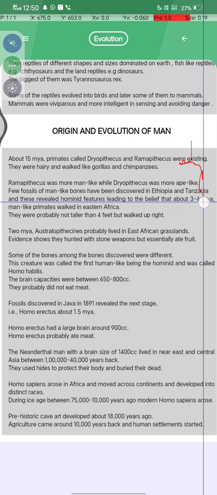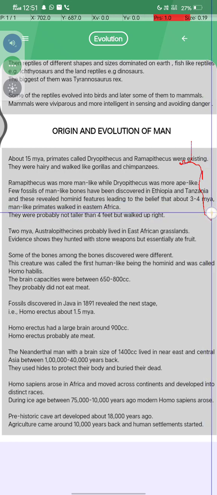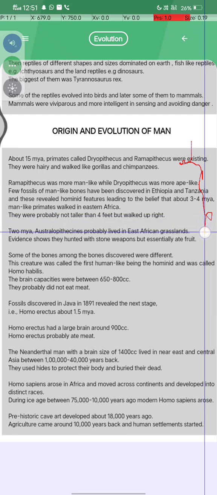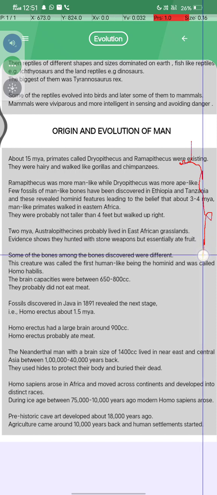These hominid features lead to the belief that about 3 to 4 million years ago, man-like primates walked in eastern Asia and Africa. They were probably not taller than 4 feet but walked upright. 2 million years ago, Australopithecus probably lived in the African grassland, and evidence shows they hunted with stone weapons but essentially ate fruit.